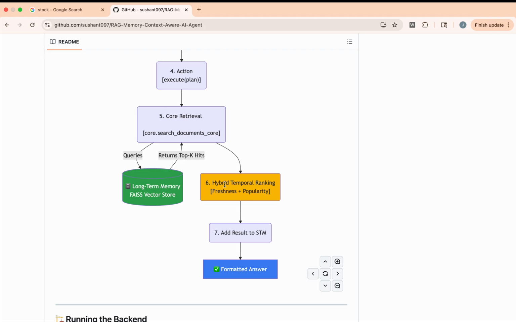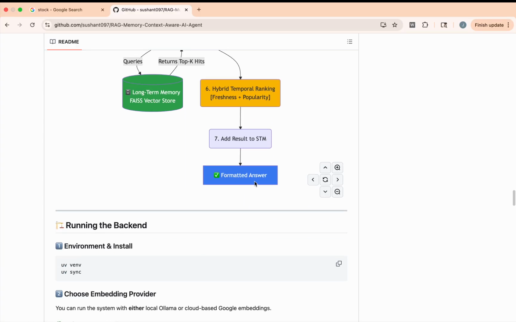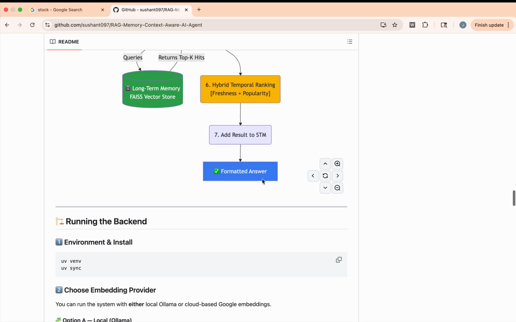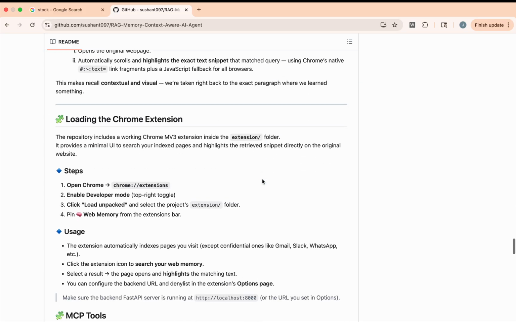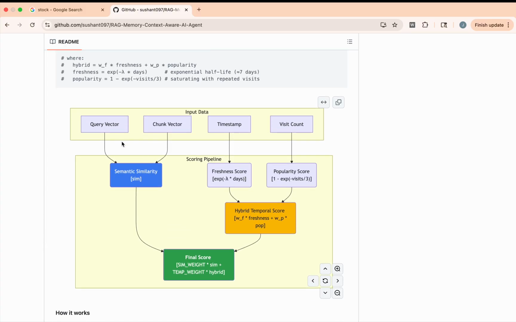That's the hybrid temporal ranking, used to sort the indexing results. And we add the result to short-term memory, format the answer, and give it to the user. If you want to really understand how this hybrid temporal ranking works, I have a pictorial representation of it here, and also in the code with detailed comments.